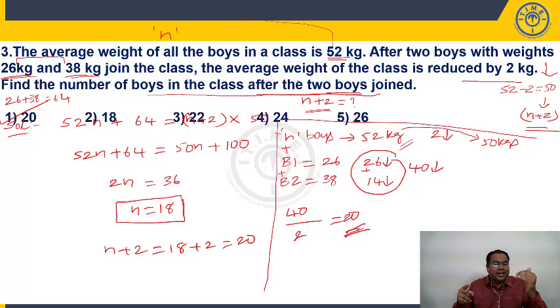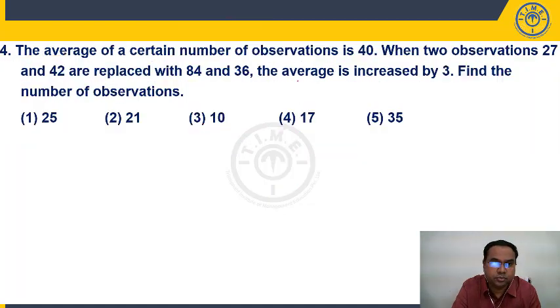2. Each quantity decreased by P, average decreased by P. So average decreased by P means each quantity is decreased by P. So this 40 is the drop. So you have to distribute 2, right? Each person is contributing 2. So 40 by 2. So there are 20 people in the group, right? If the question is initially how many are there, you have to remove 2 from this. 20 minus 2, it has to be 18. Right.